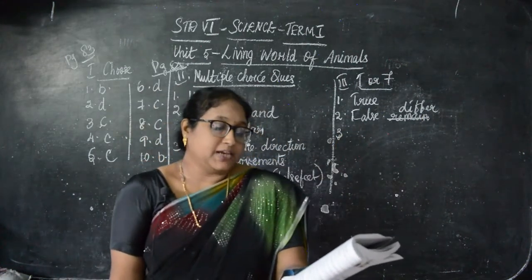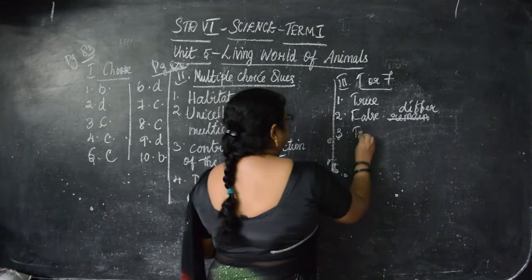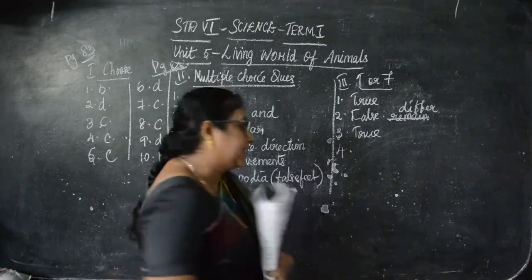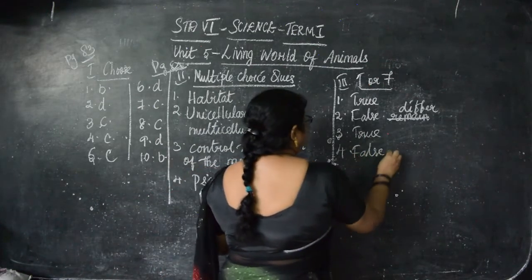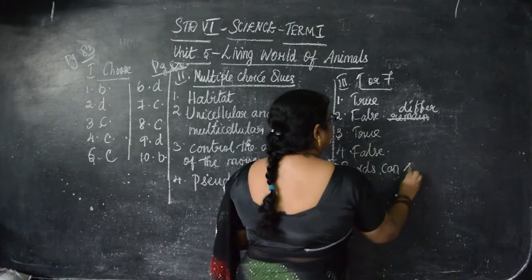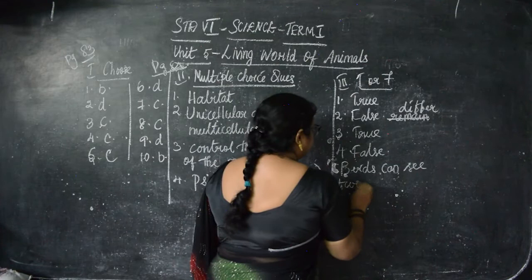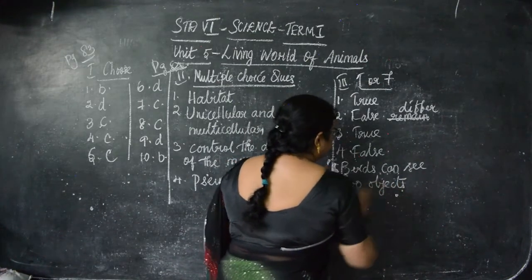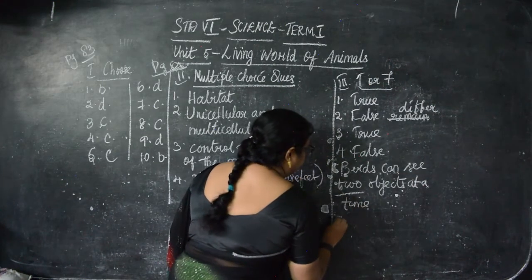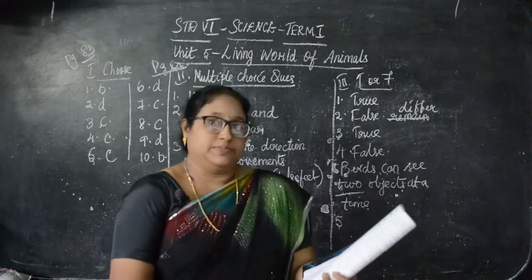Then third, amoeba is a unicellular organism and moves with pseudopodia. So true. Fourth one, birds can see only one object at a time. False. So what will be the correct statement? You have to write it again, children. Birds can see two objects at a time. So two objects at a time, that is instead of one. So one is the wrong one, right? Instead of one you are writing two. It's a correct statement.